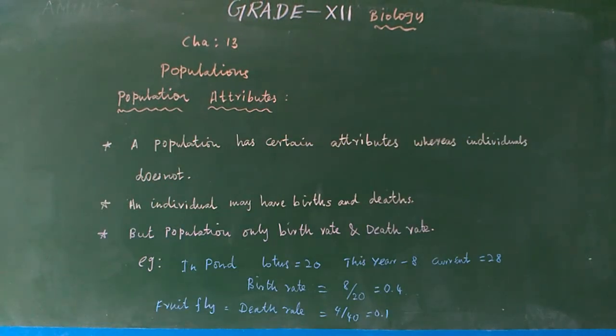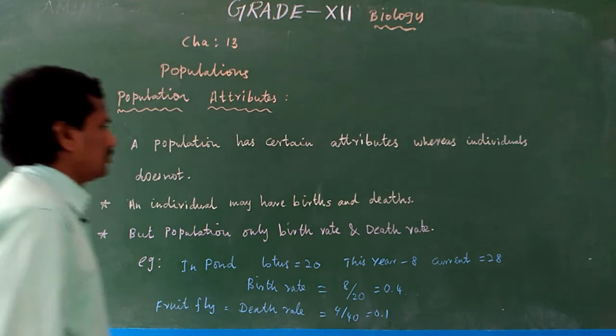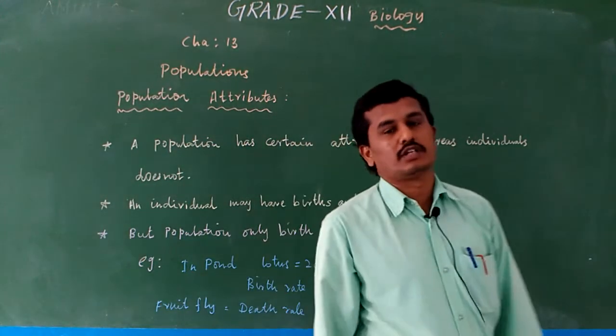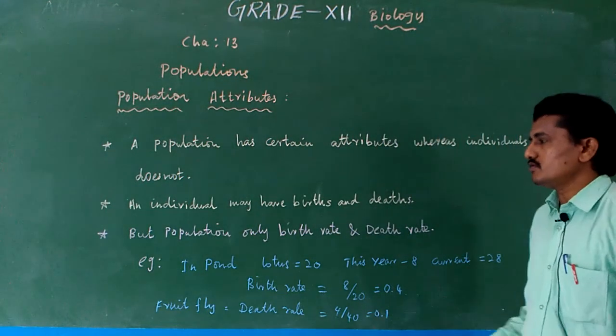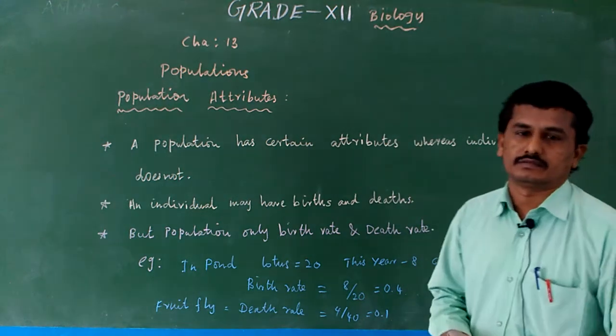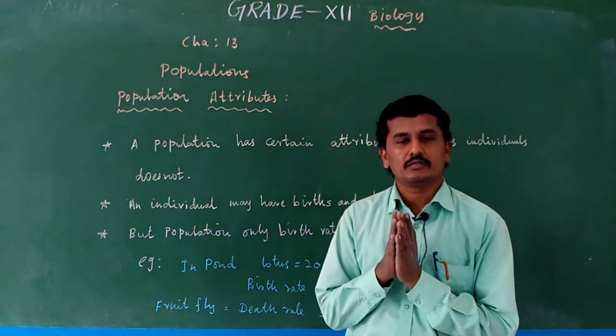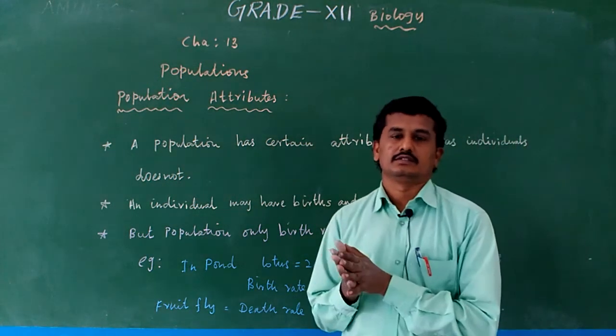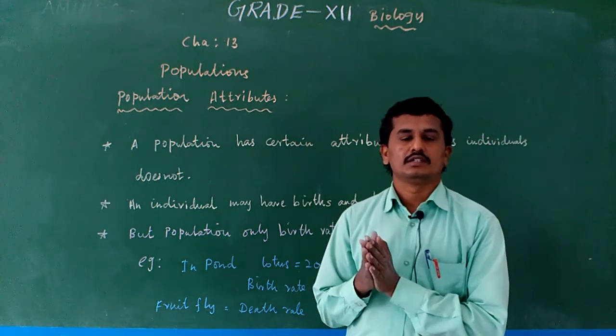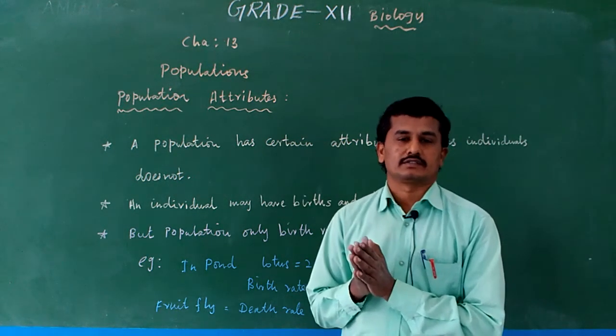Next one is population attributes. Normally we know a population has certain attributes that an individual does not. For example, an individual has a birth and death. The lifespan means the time from birth to natural death of the organism.